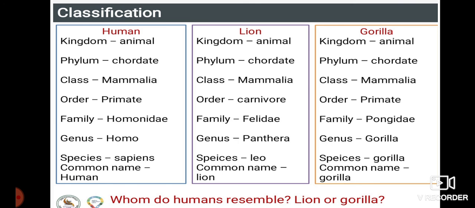So far we have learned what the basic things required for the classification of organisms are and what the contributions of a number of scientists were. And in the next class we shall learn about the other kingdoms and the classification of organisms. Thank you.